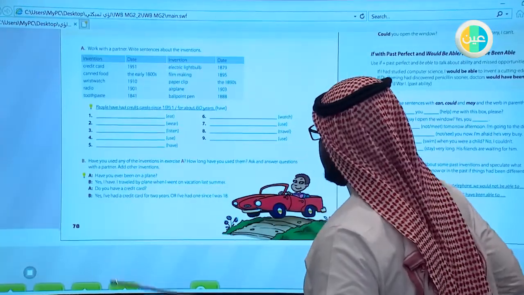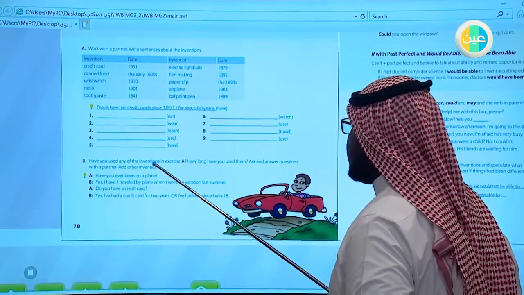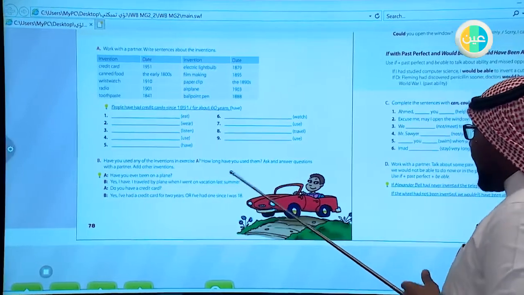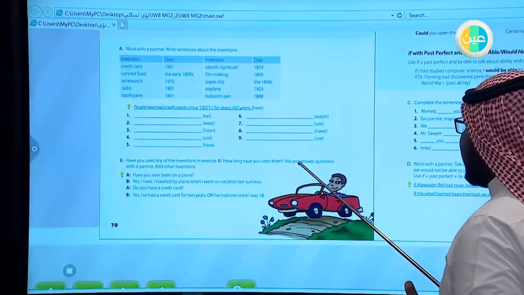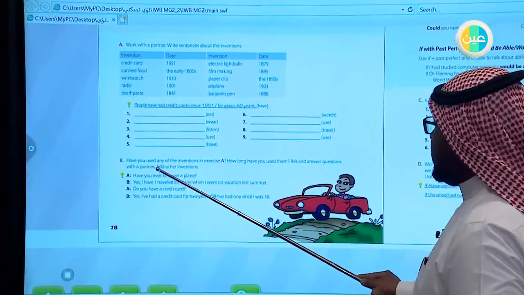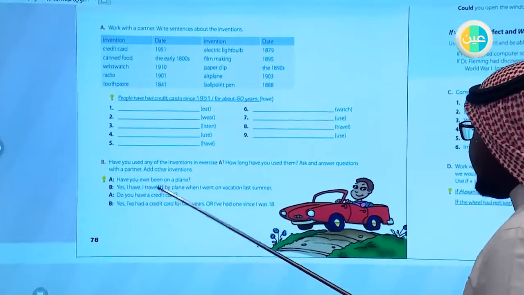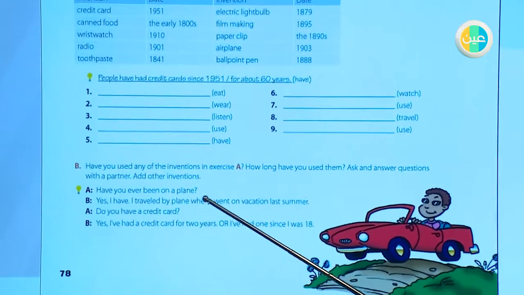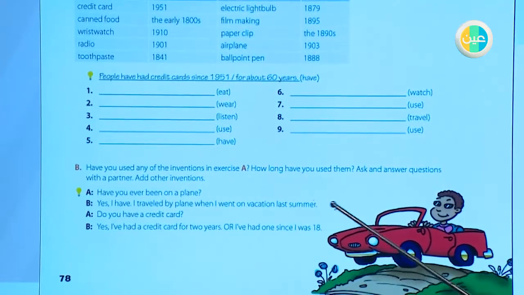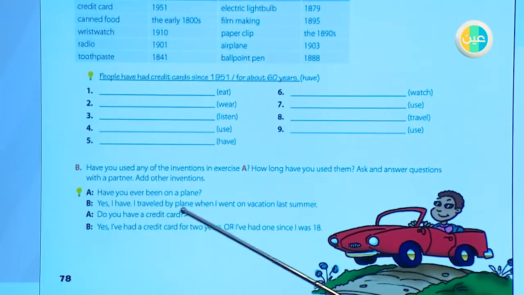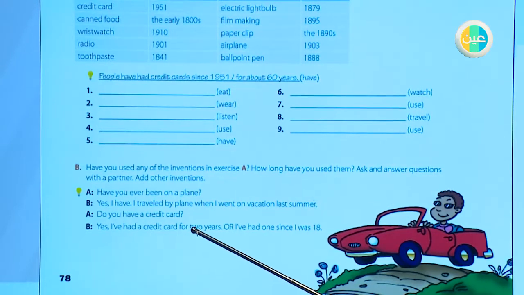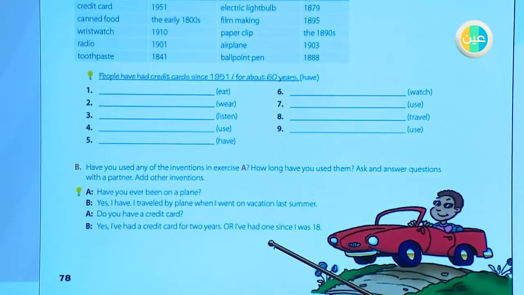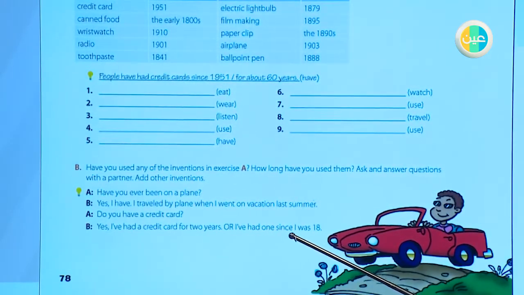Yes, as you see here, have you used any of the inventions in the exercises? How long have you used them? Ask and answer questions with a partner. Add other inventions. Have you ever been on a plane? Yes, I have. I traveled by plane when I went on vacation last summer. Do you have a credit card? Yes, I have had a credit card for 2 years, or I have had one since I was 18.